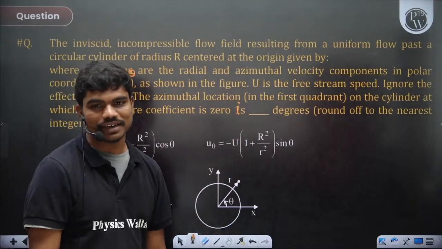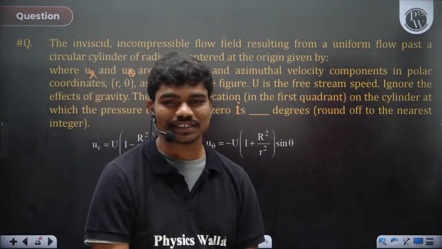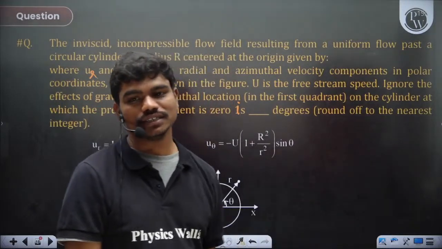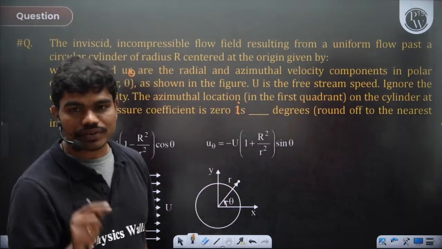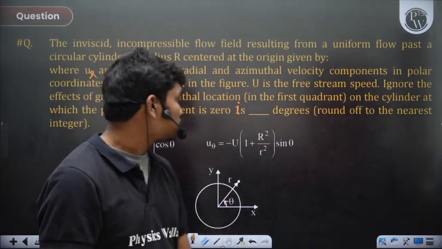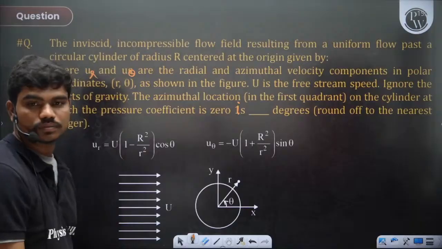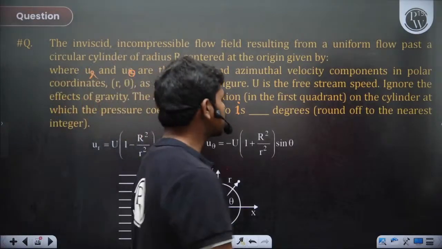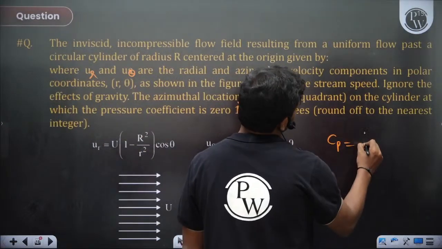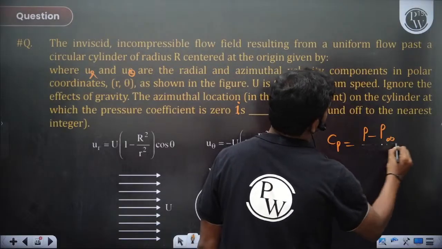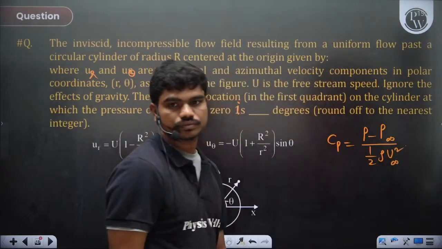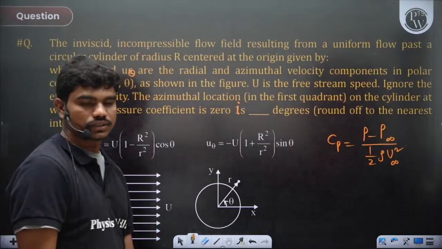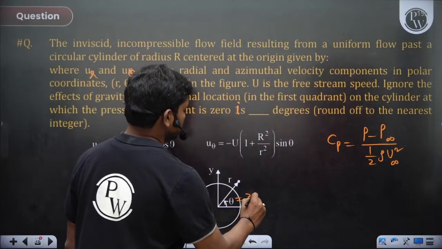Can anyone tell me? Do you remember what I have taught you in class? It's a flow past a stationary cylinder. So in the first quadrant, basically this angle theta where the pressure coefficient is 0. What is pressure coefficient? Basically Cp is equal to P minus the free stream pressure by half rho u infinity square. 30 degrees, correct? So this should be 30 degrees.